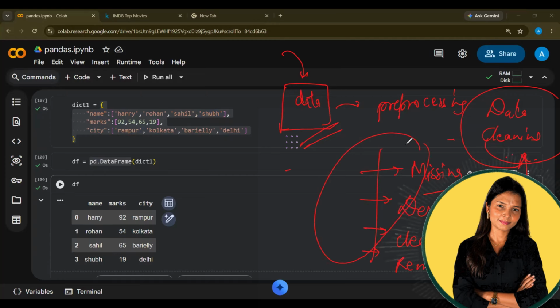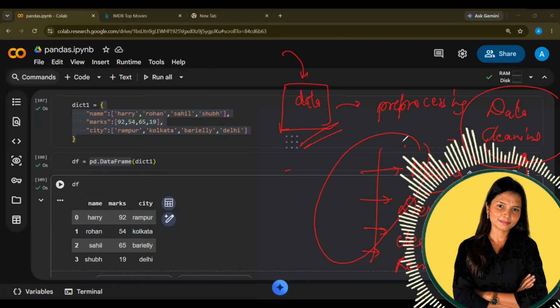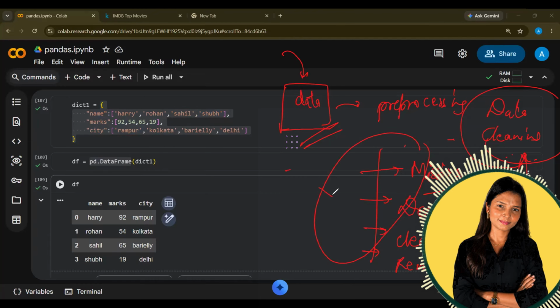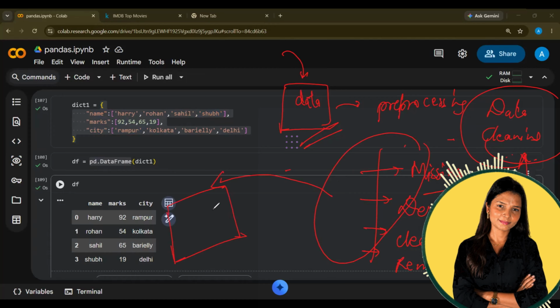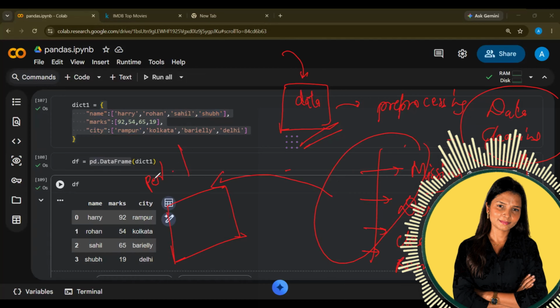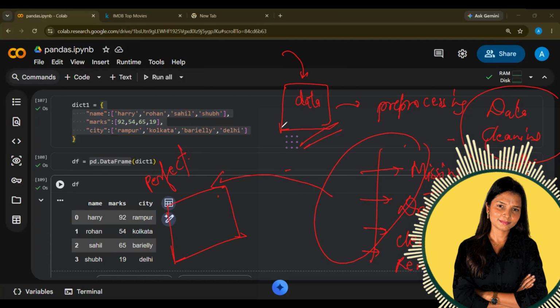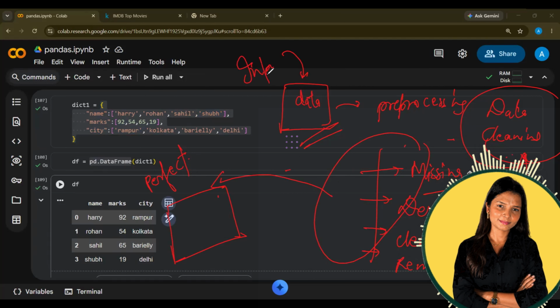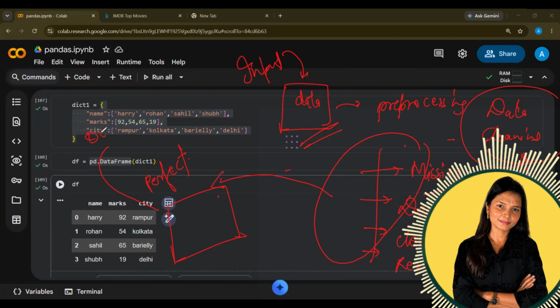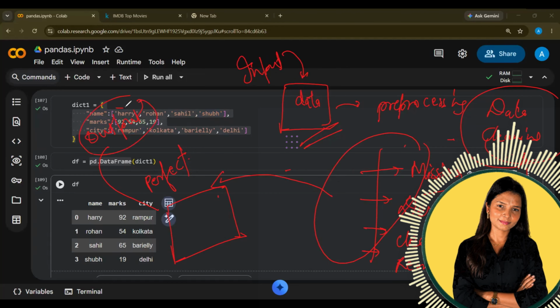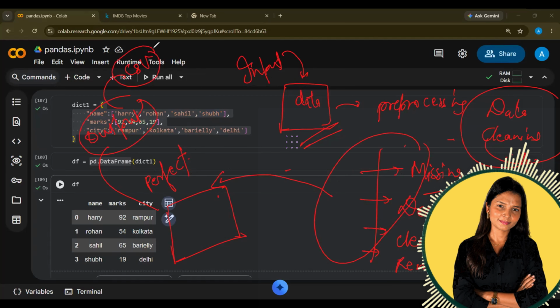So we prepare the data basically. Once the data is done, we have to get the perfect data. Which type of data? Perfect data. To get the perfect data, this is my input file, right? I have to also create an output file. Within that output file, I want to generate a CSV file, right?